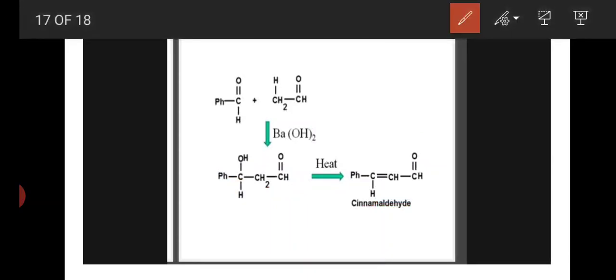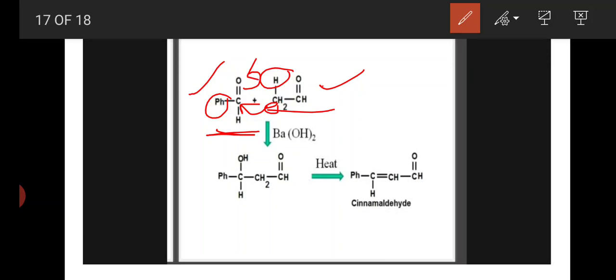Okay, here the reaction is there. This is benzaldehyde, Ph C double bond O H. Here Ph is the phenyl group, C6H5, and here CH3 C double bond O H. This is acetaldehyde, and this is benzaldehyde. Okay, same reaction mechanism. In presence of base, first acetaldehyde loses an alpha hydrogen and forms an enolate ion. This enolate ion attacks the benzaldehyde carbonyl carbon, the pi bond shifts to oxygen, and forms this beta hydroxy compound.